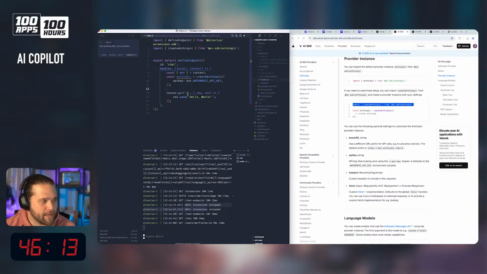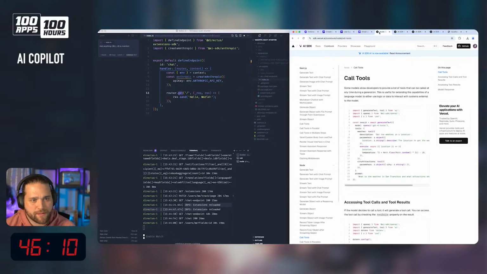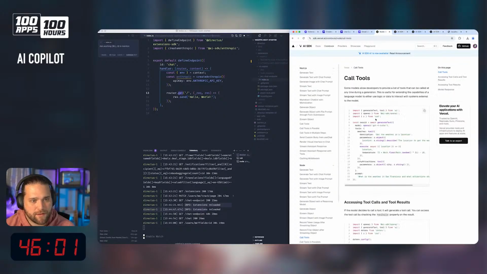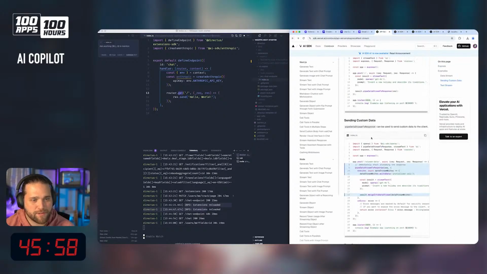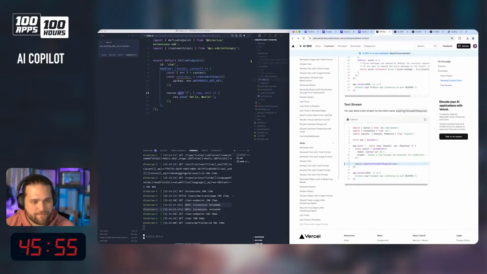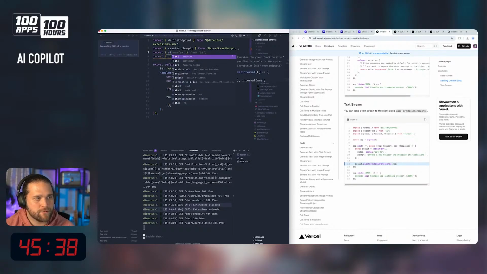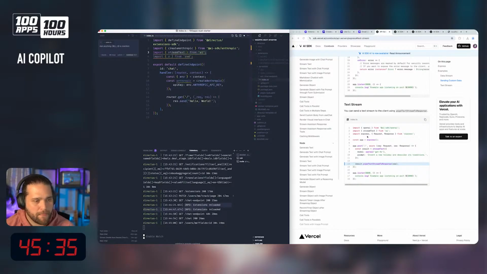All right, we're going to add a router. This is going to be a post method. So let's now take a look at, did I have an Express option in here? Okay, so here's what a typical Express setup might look like. So we're going to import z from Zod. We'll go ahead and import Zod. Let's also do streamText from AI. We're going to use a router.post.